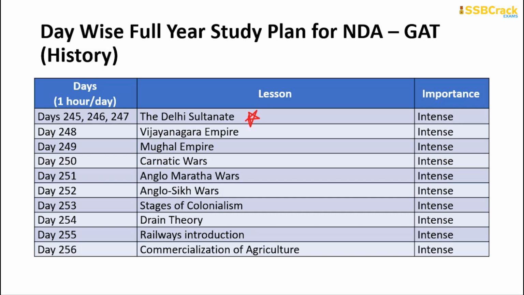After that, 1 day each you will be spending time learning about the Vijayanagar Empire, Mughal Empire, Carnatic Wars, Anglo-Maratha Wars, Anglo-Sikh Wars, the stages of colonialism, drain theory, railways introduction, commercialization of agriculture. If on any particular day you have finished that chapter much faster and you still have time left, you can start off with the revision of the previous topics that you have studied, or even start the topic that is listed for the next day.